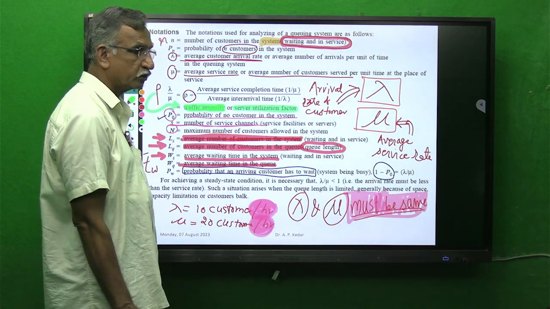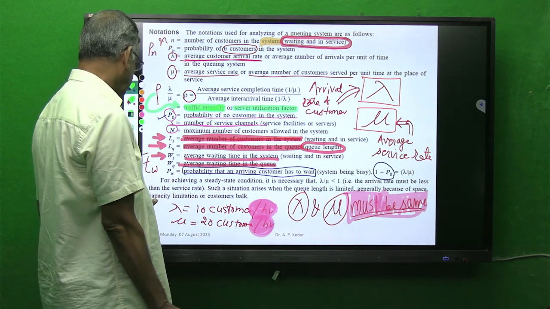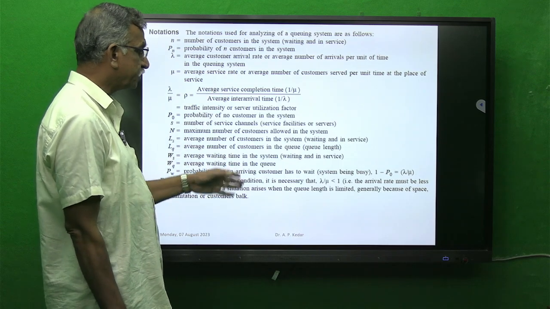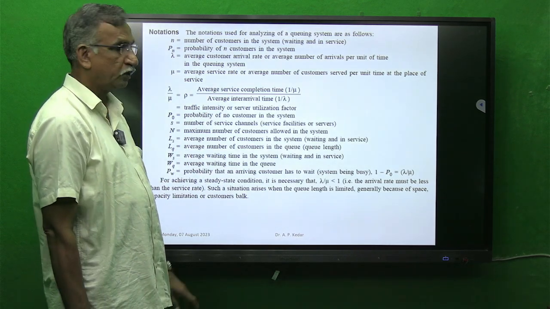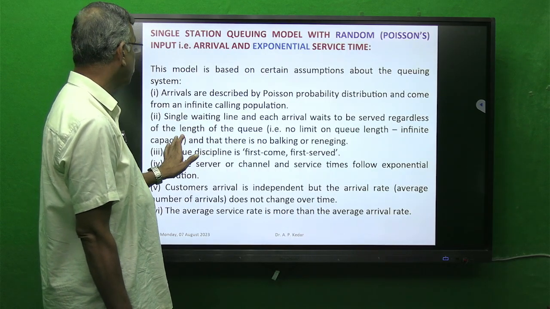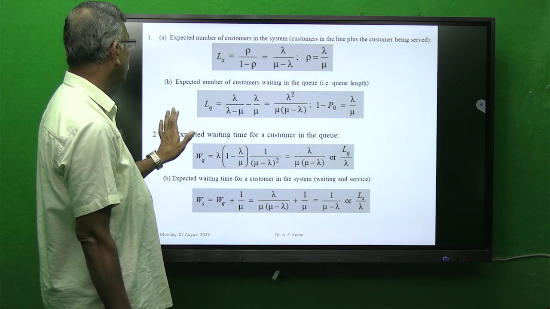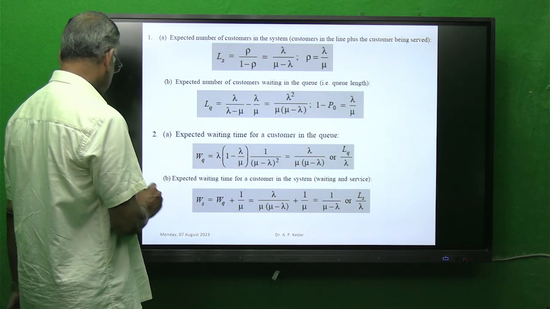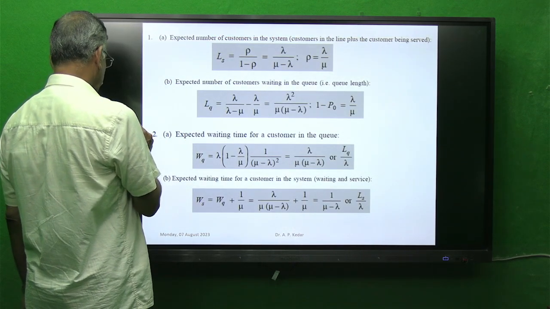Now in our syllabus, we are not supposed to go through the derivation of all these formulas. We have to use the formulas directly from the relationships available. So you can see here the list of the formulas.